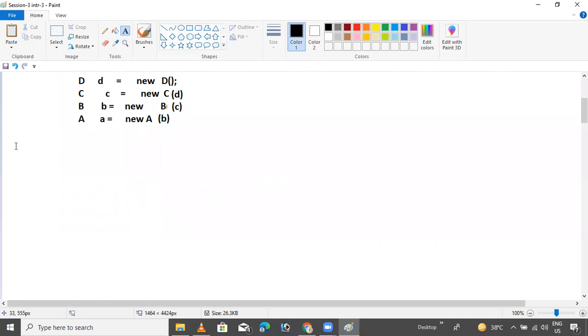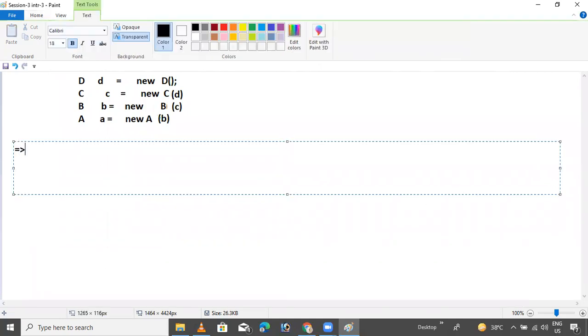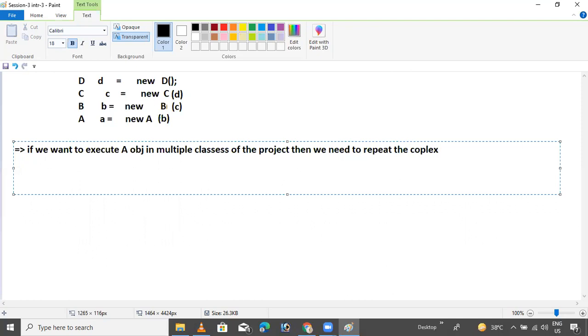Then our next point is: if we want to use an object in multiple classes of the project, then we need to repeat the complex logic again and again.